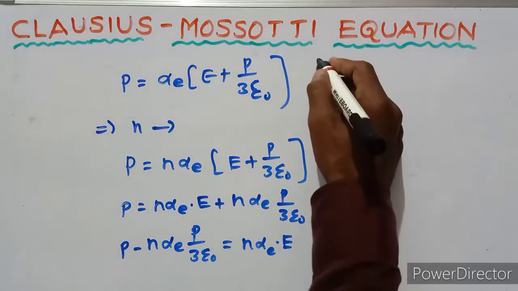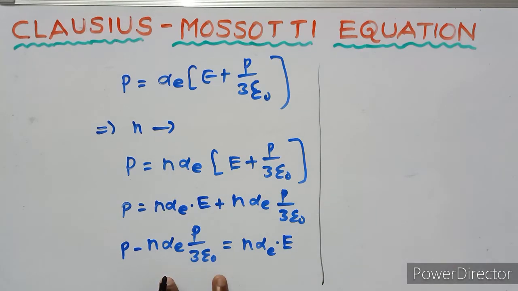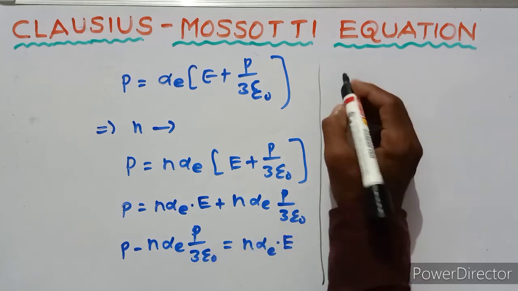So this equation can be written as, in this equation P is common.